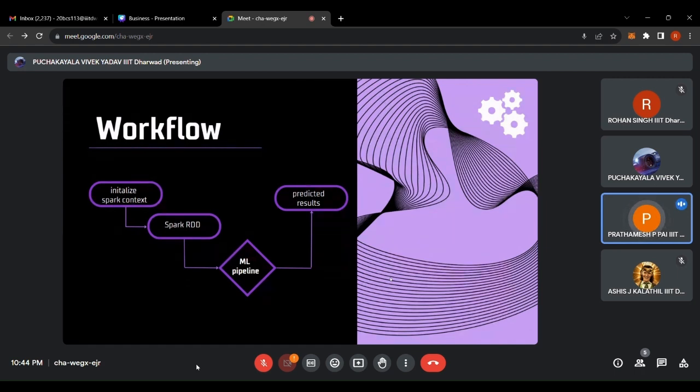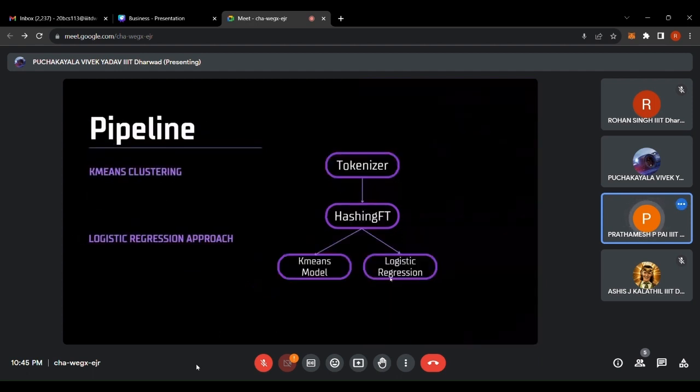Next comes predicted results. This component represents the output of the machine learning model applied to the data. After the ML pipeline has been executed, it produces predictions or results based on the input data. Now let's move on to the next slide and take a look at our ML pipeline.